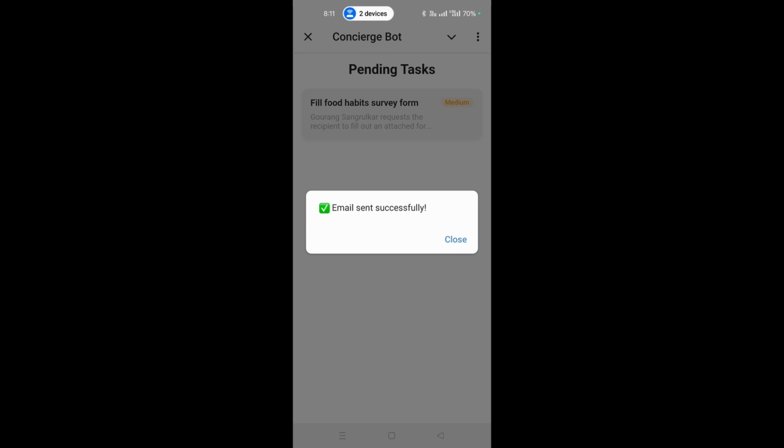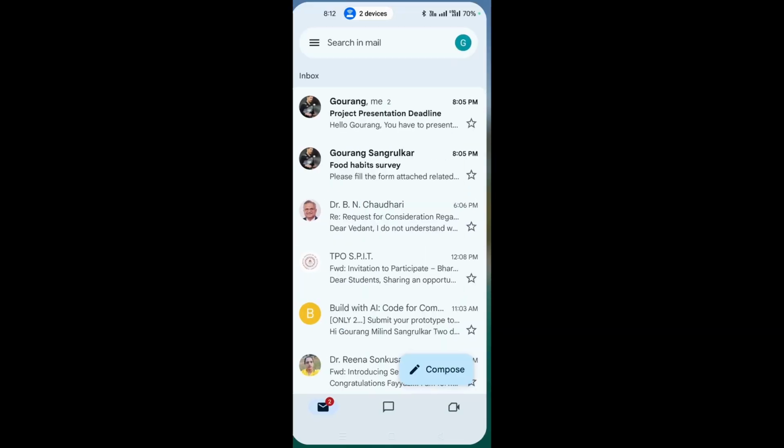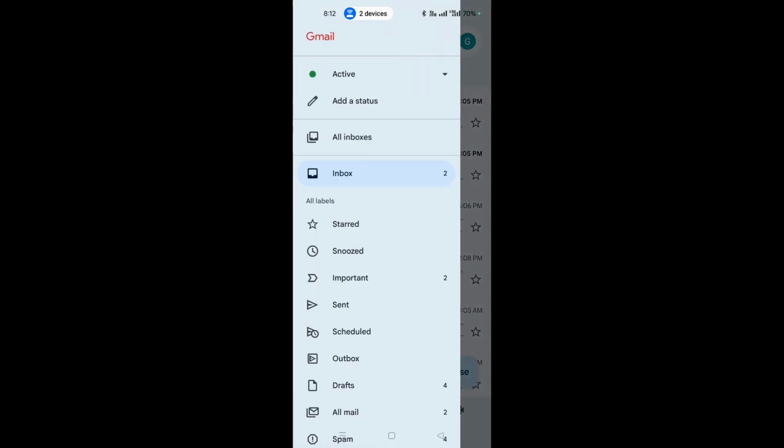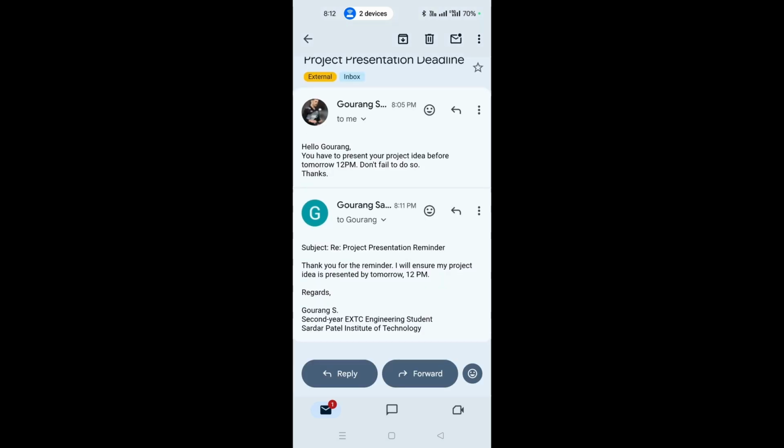This is where our security feature shines. Gemini has zero auto-send permissions. The draft remains fully editable on my mobile keyboard. Only when I physically review the text and tap the approve and send button does the payload securely authorize and dispatch the email via Gmail API. We can cross-check that in our email inbox. In the sent section, you can see it has properly sent the reply to the respective email.